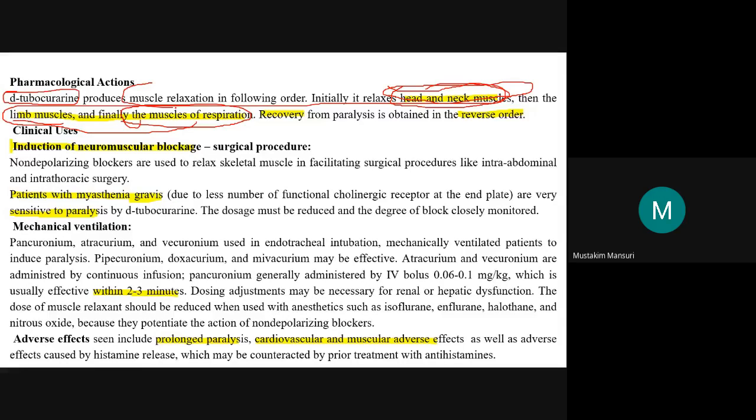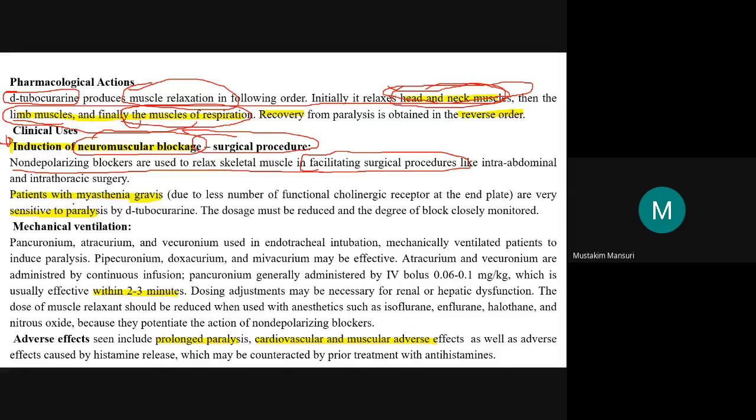Then clinical uses, as I told you, it is used to induce neuromuscular blockade. When will we use this? For surgical procedures. So induction of neuromuscular blockade. Non-depolarizing blockers are used to relax skeletal muscle, facilitating surgical procedures like intra-abdominal or intrathoracic surgery.